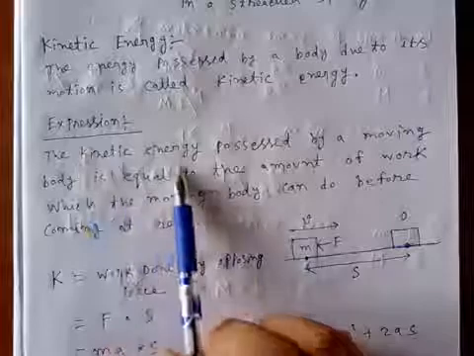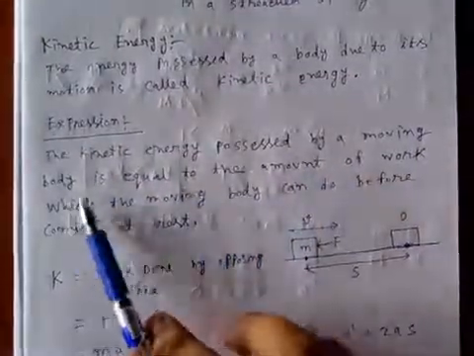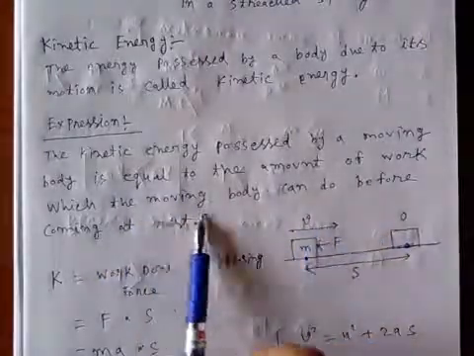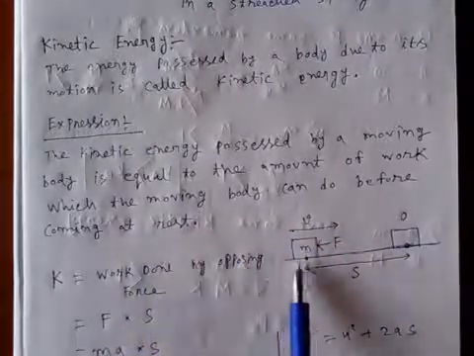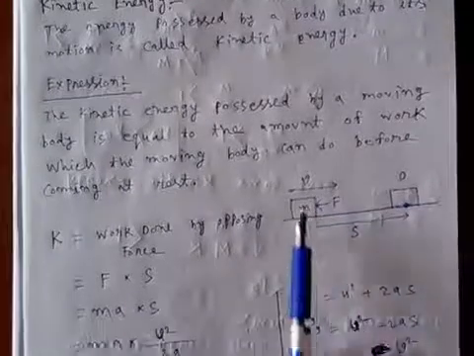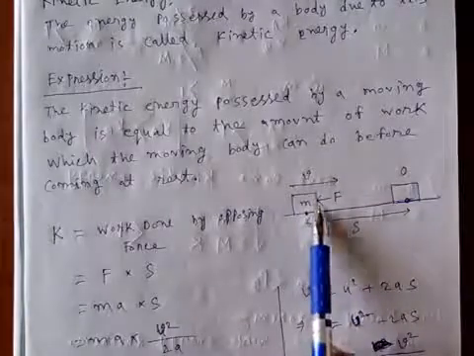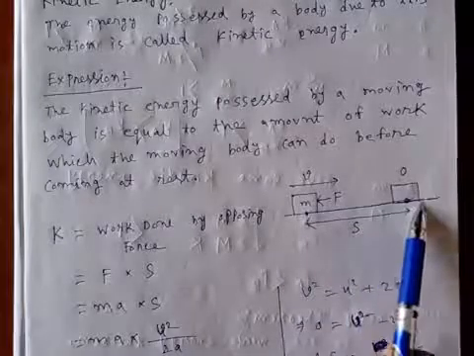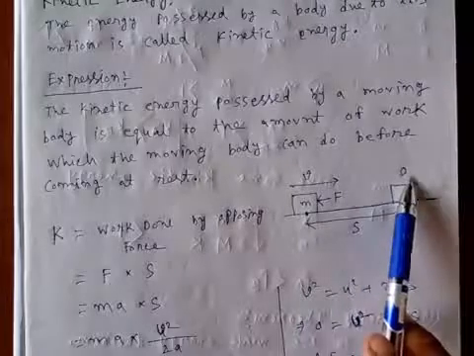We are going to calculate the kinetic energy. The kinetic energy possessed by a moving body is equal to the amount of work which the moving body can do before coming to rest. So I am considering a body of mass m which is moving with a velocity v, and an opposing force F is applied to that body, and after moving a distance s it comes to rest. So after covering a distance s, the velocity of that body becomes 0.